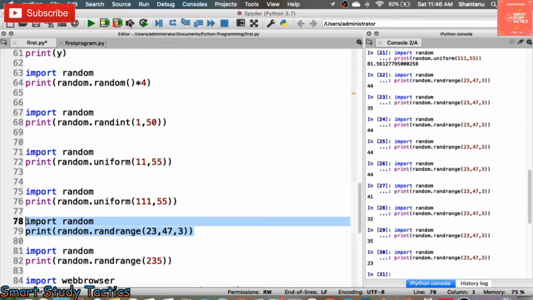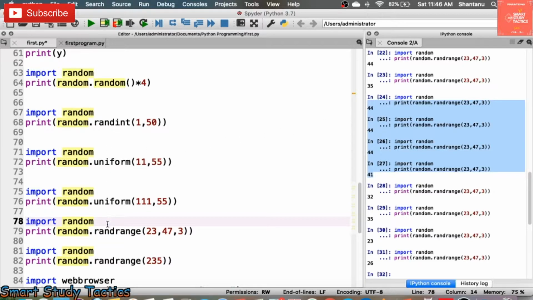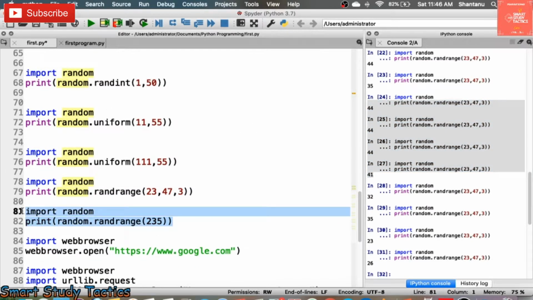41, 32, 35. One thing you can see here is that it is generating 40, 40, 44 multiple times. The only issue is that we have not imported the time module. If we import the time module, then it will generate the numbers according to time also. I think this concept is clear to everyone: what uniform is, what randrange is. Here you can generate numbers from 0 to 235 also: 32, 3, 57, 184, 75.